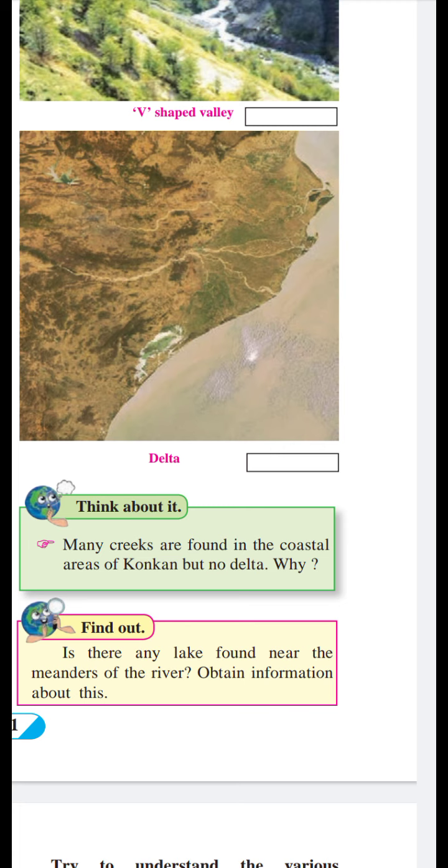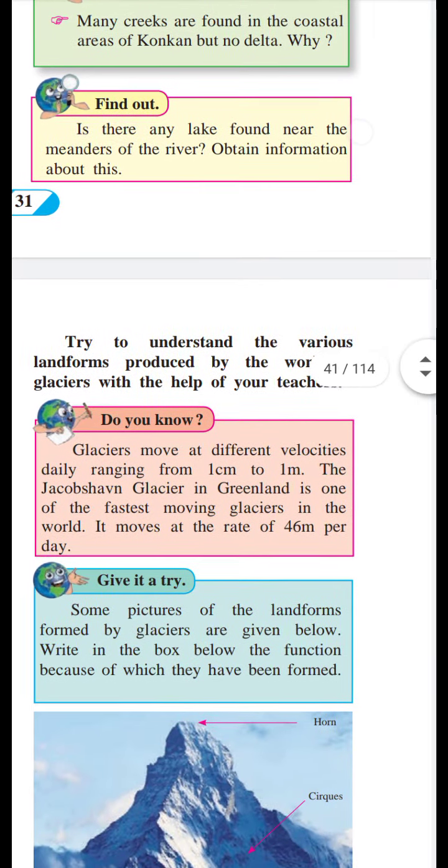Is there any lake found near the meander of the river? Obtain information. You have to find the information with the help of the internet. Is there any lake found near the meander?